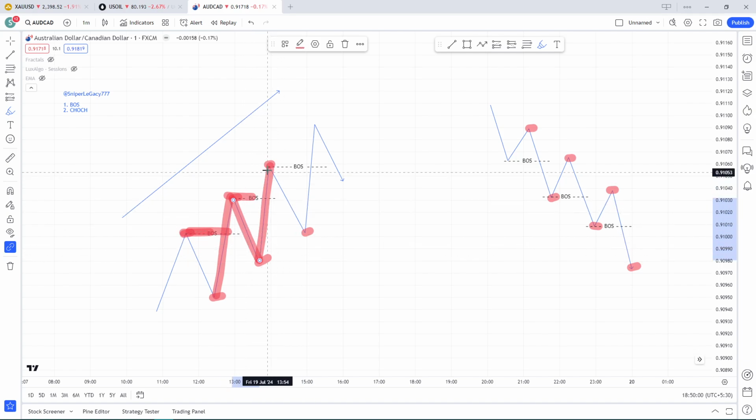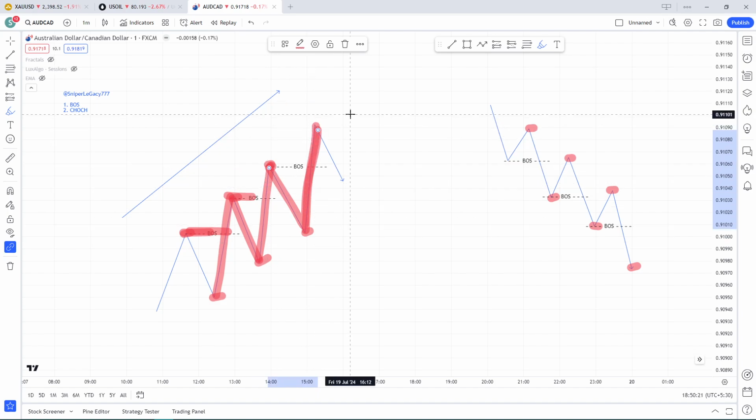Okay, so now since the previous high is taken out, we will predict some price range where the low can be formed. What we can expect is the previous high or the current high to be taken out like this. So it comes down and it takes. So this is the confirmation of uptrend.